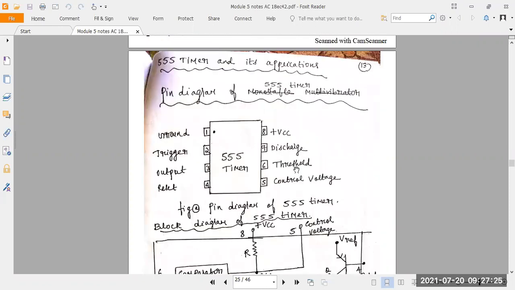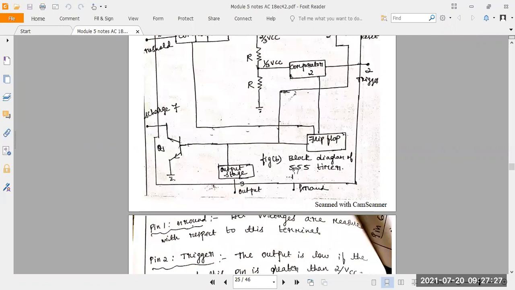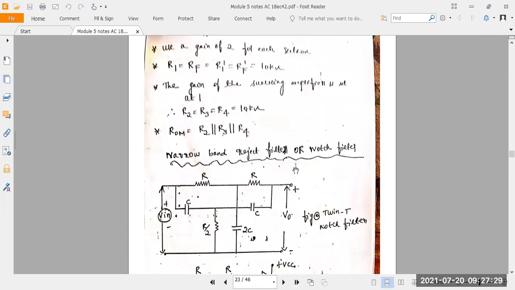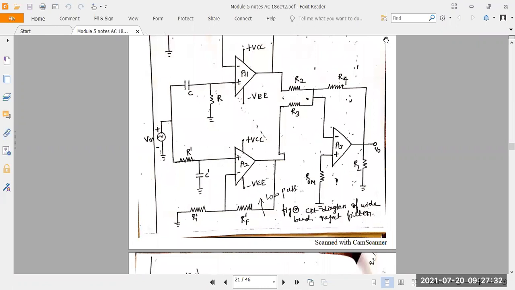Next class we can start with the 555 timer. So that covers your module number 5 here. Any doubts here, you can ask me now.